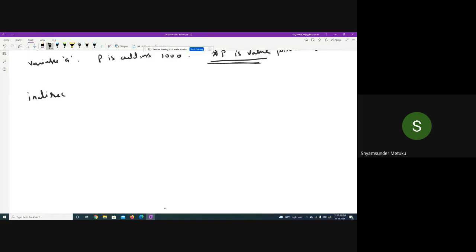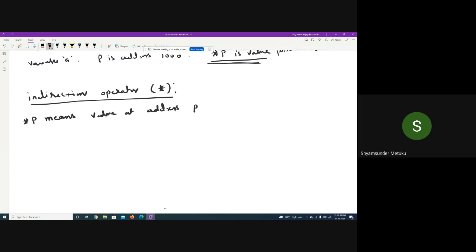Because you are indirectly accessing the value 25, which is available at the location a, using the pointer p. The indirection operator is called star, only in terms of usage, other than declaration. So star p means value at address p. p has got some address; at that address, what is the value? That's the meaning of it.